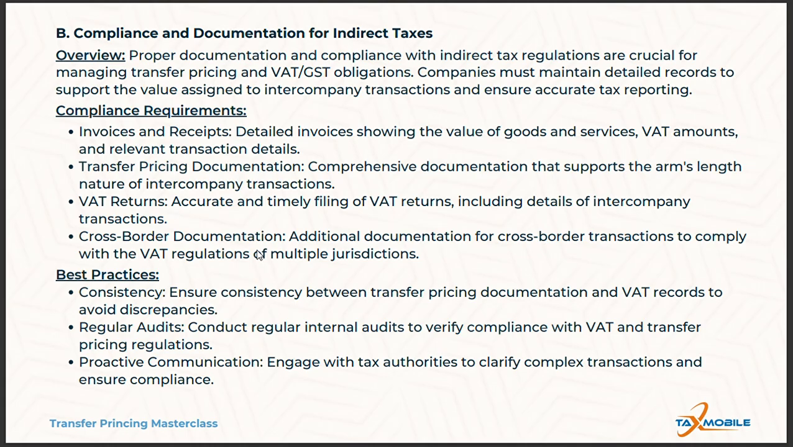Now, the compliance requirements. Let us discuss the specific documentation and compliance requirements for managing indirect tax in the context of transfer pricing. So let's say invoices and receipts. Every intercompany transaction must be documented with clear, detailed invoices that reflect the accurate value of goods or services. And these invoices should include the correct VAT amount, a description of the goods, services, and the parties involved. So this ensures transparency and helps resolve disputes during audits. Now, transfer pricing documentation.